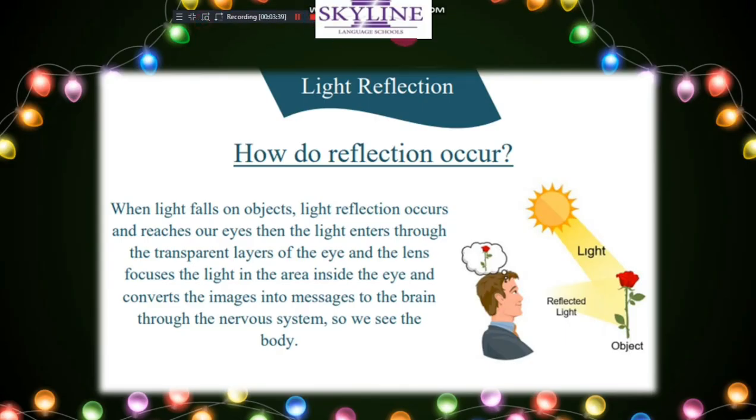Okay, how does reflection occur, or how can we see objects? I want to tell you something. We see objects because the light falls on the object and is then reflected to our eyes. If there is no source of light, we cannot see anything. But if there is a source of light, does the light fall on our eyes? No, the light falls on the object at first, then is reflected to our eyes. So we can see the object.